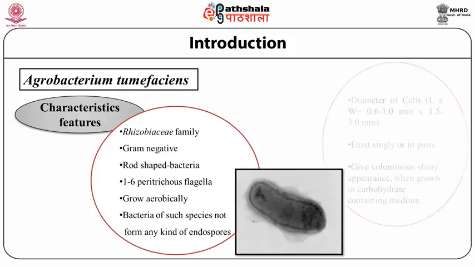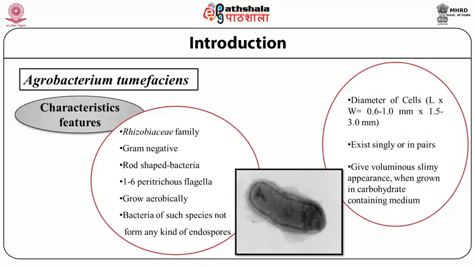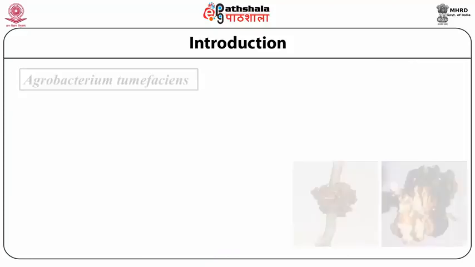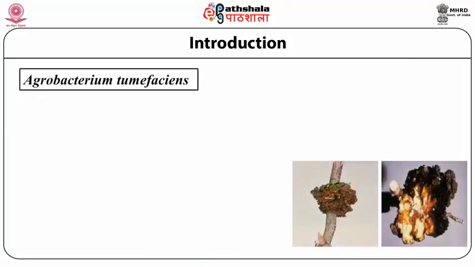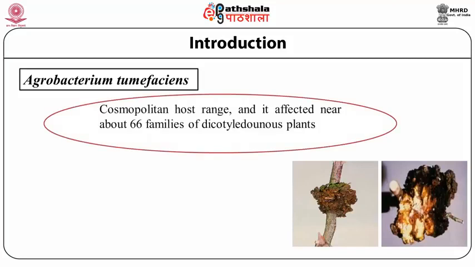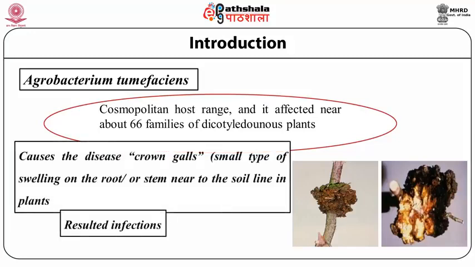This bacteria is present either singly or in pairs. It has a cosmopolitan host range which mainly affects dicot plants. This bacterium causes the disease crown gall in dicot plants, in the roots or stem part near the soil line, as a result of this infection.